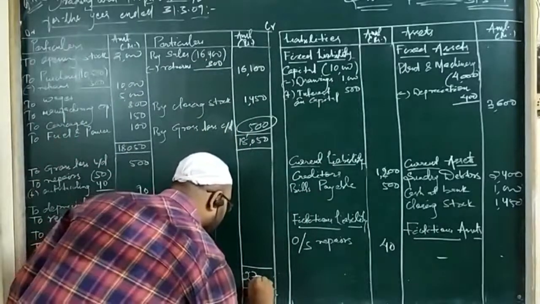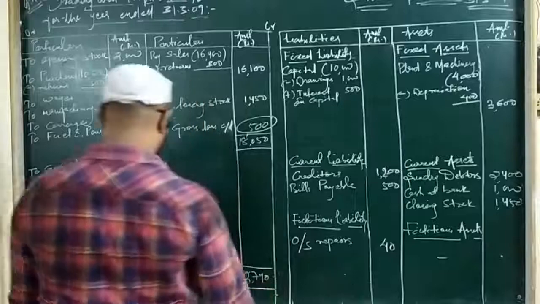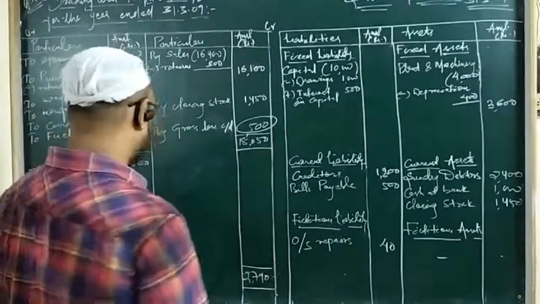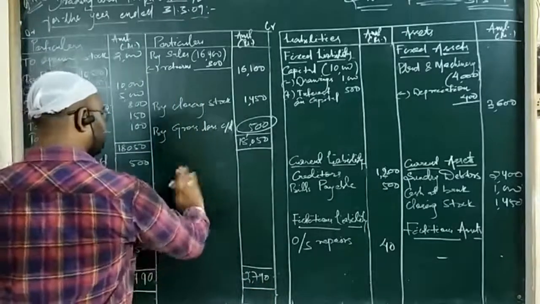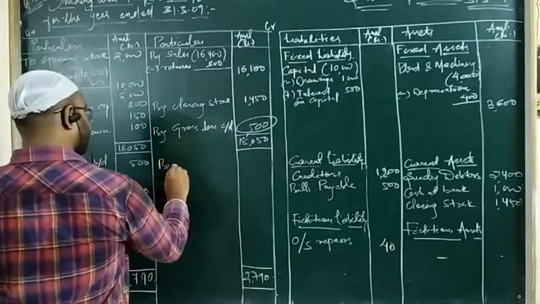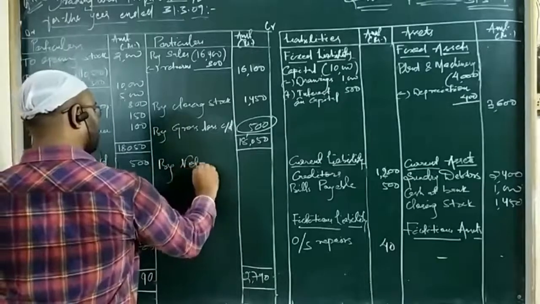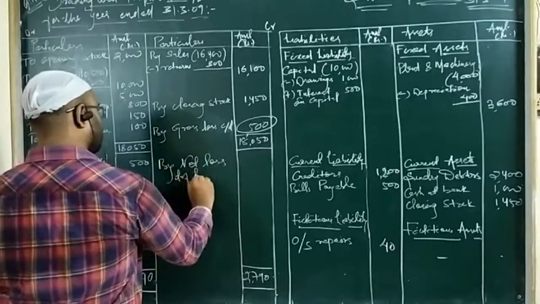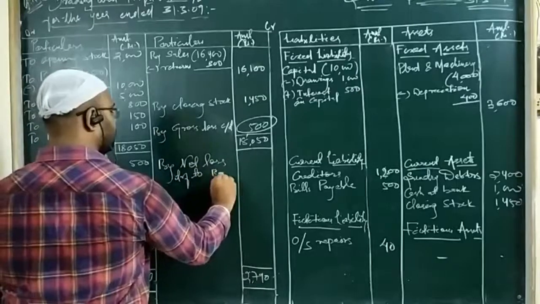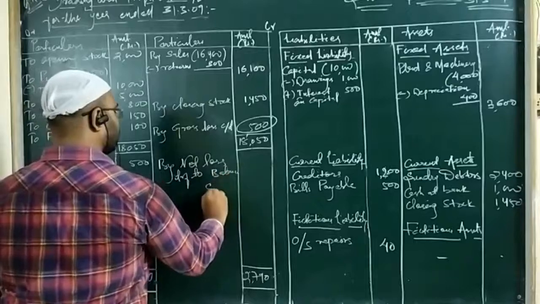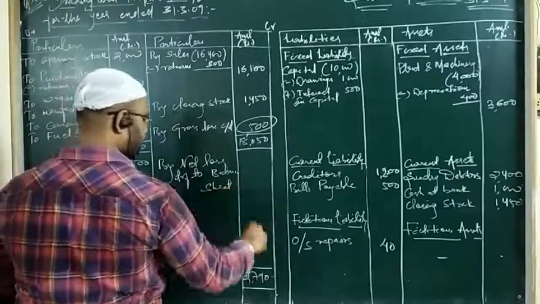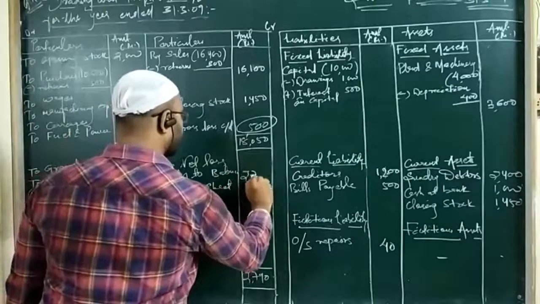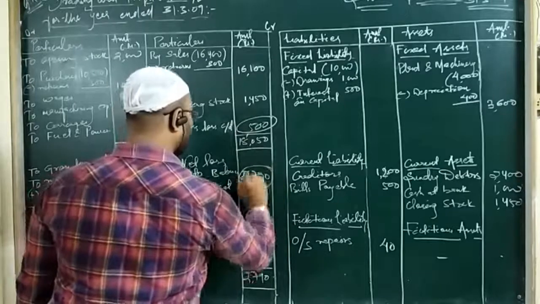As a rule, closure of the ledger account is put on both sides. Now we will be getting here by net loss transfer to balance sheet. That is 2790. So it is our loss amount.